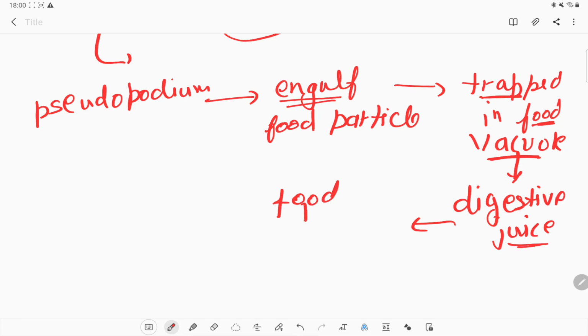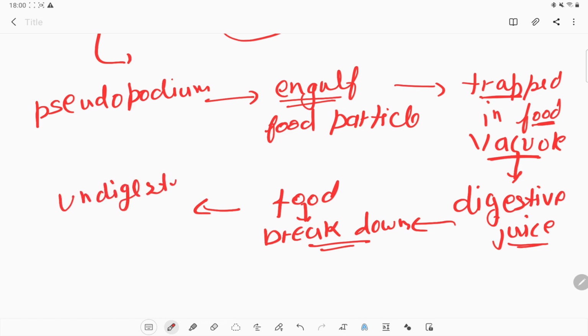So food will break down into simpler compounds. Now, these simpler compounds can be absorbed by the body directly, and the waste product, which is undigested food residue, is expelled out from the body with the help of the vacuoles also.